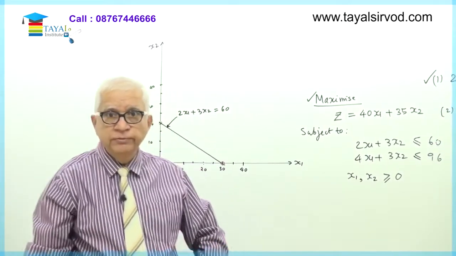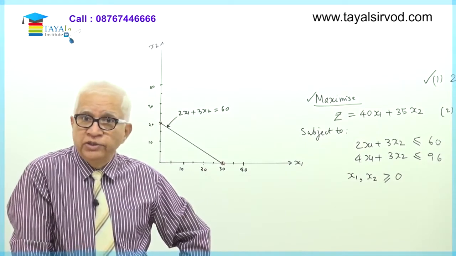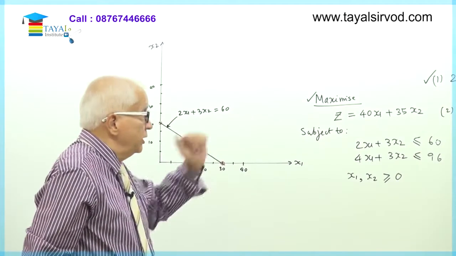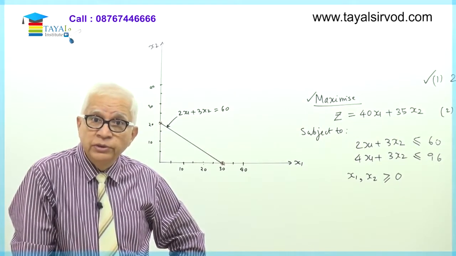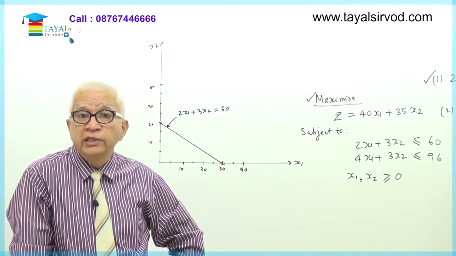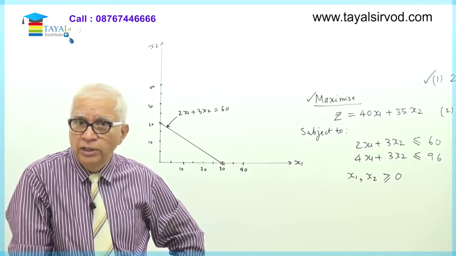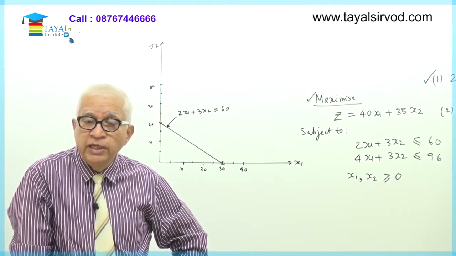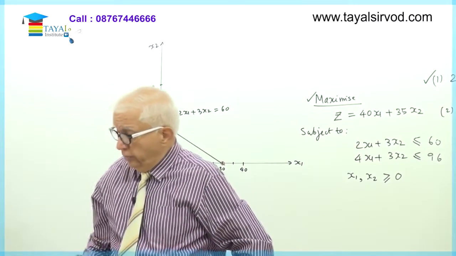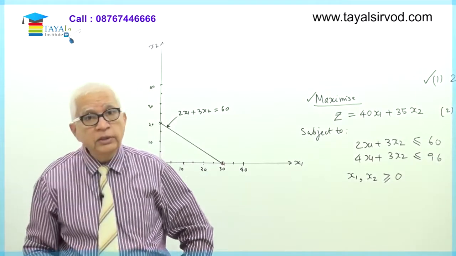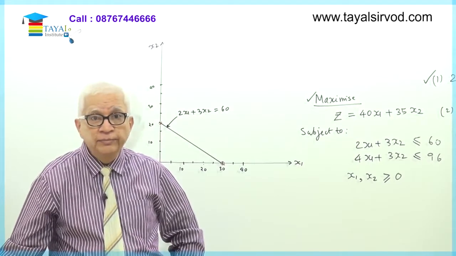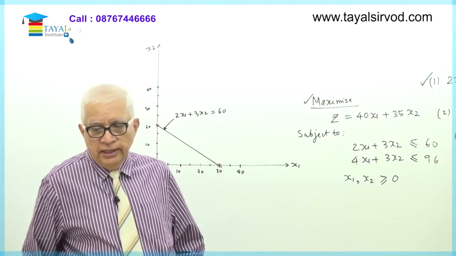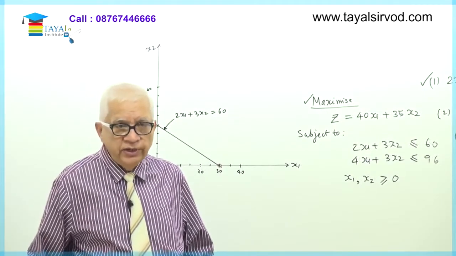Good. Now, constraint number 2. Similar procedure. What are the 2 points on constraint number 2? Second straight line we have shown there. (0, 32) and (24, 0) are the 2 points which I must plot and join them. That will give me the second straight line in question. So let me draw the 2 points. Firstly, plot the 2 points and join them.